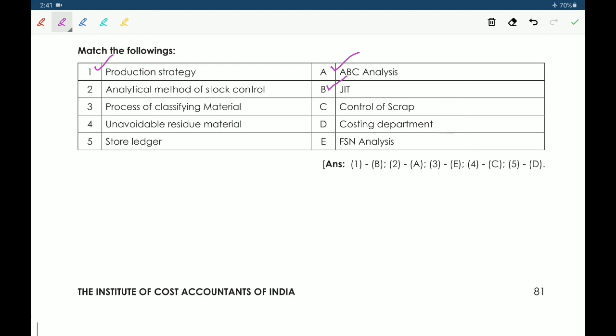Next, third one, process of classifying material. Process of classifying material, FSN analysis. Next, fourth one, unavoidable residue material, control of scrap. So unavoidable residue material is a control of scrap. Next, fifth one, stores ledger. So stores ledger is maintained in the cost department. So costing department. So these are the